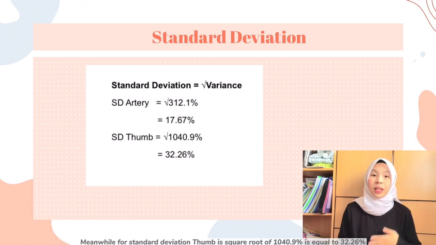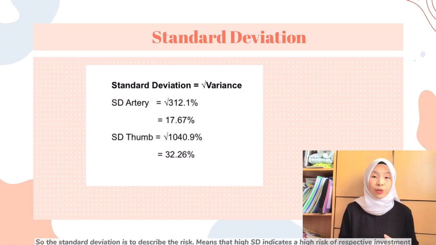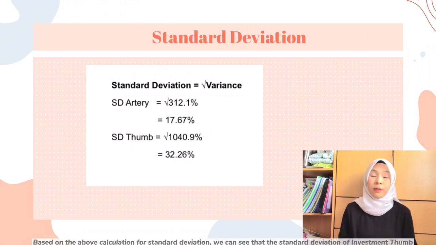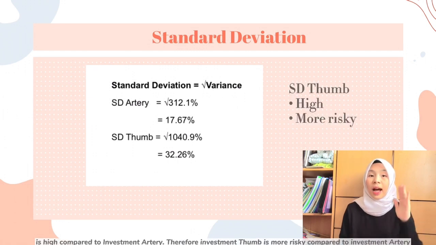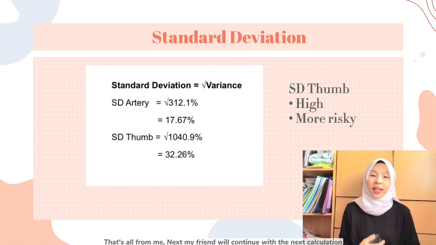32.26%. So, the standard deviation is to describe the risk, means that high standard deviation indicate the high risk of respective investment. Based on the above calculation for standard deviation, we can see that the standard deviation for investment term is high compared to investment artery. Therefore, the investment term is more risky compared to investment artery. That's all from me. Next, my friend will continue with the next calculation.